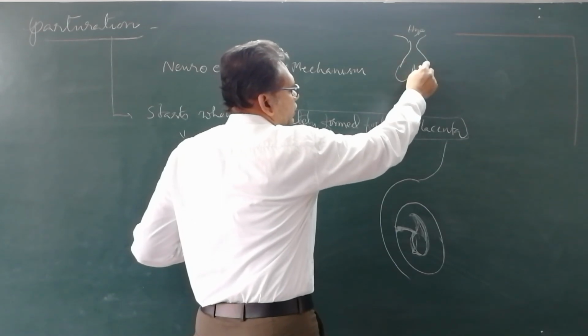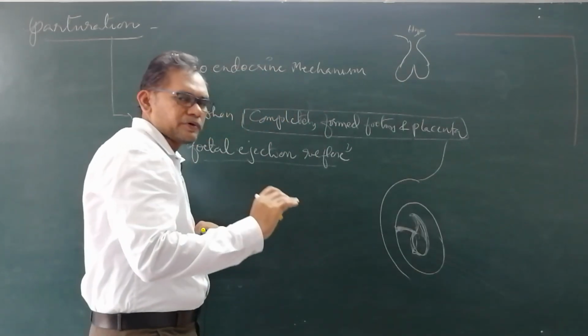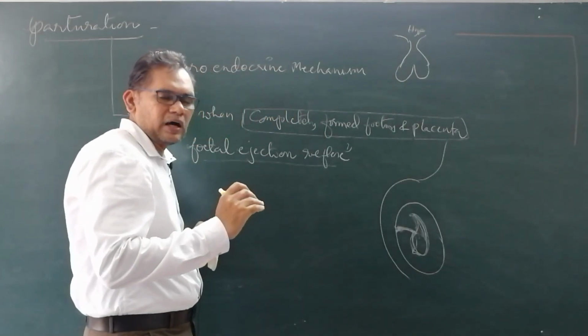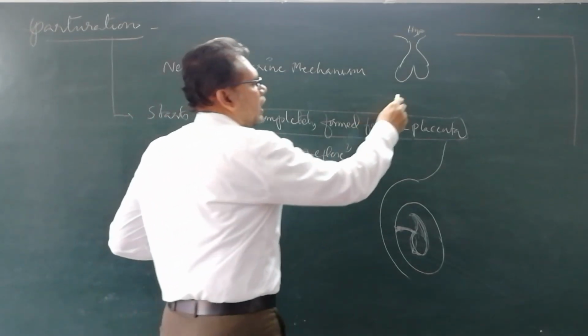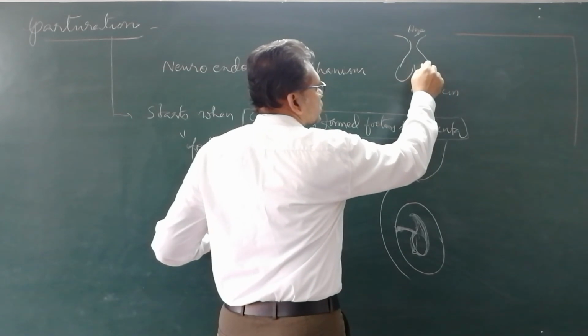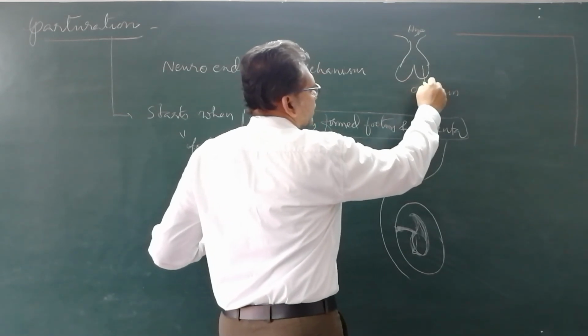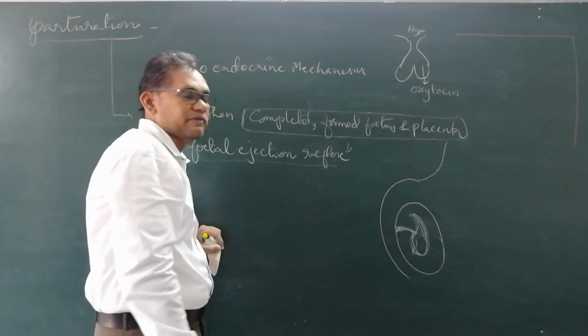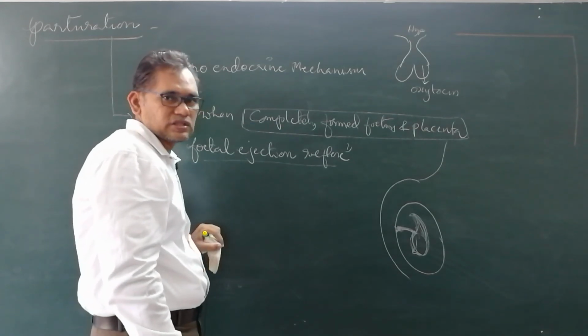What is this pituitary gland producing? One hormone. What is that hormone? Oxytocin. Oxytocin is released from the posterior pituitary here under the influence of the hypothalamus.